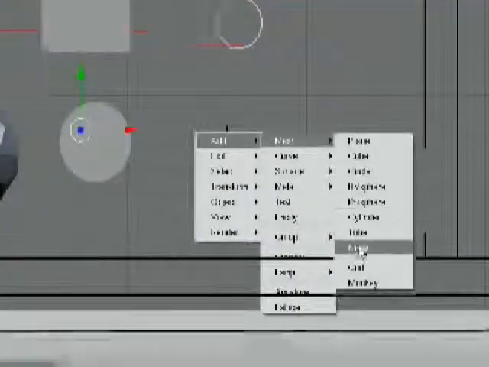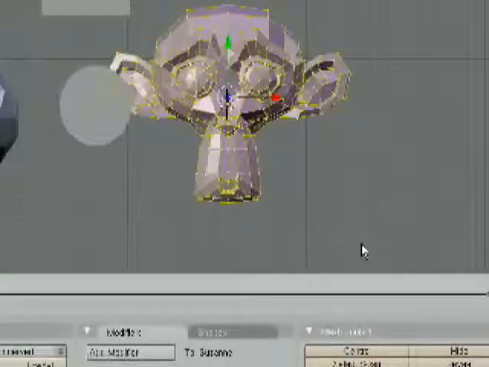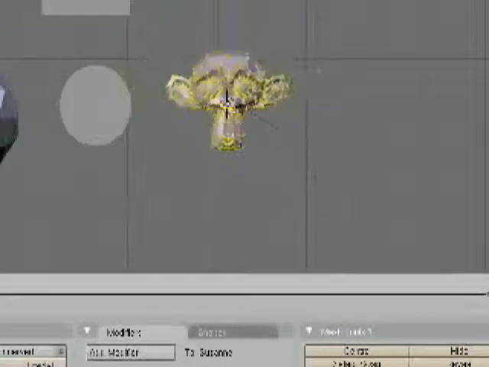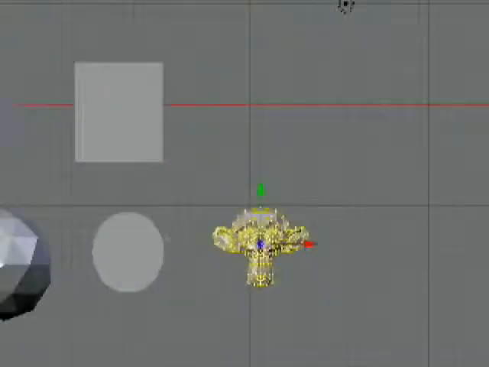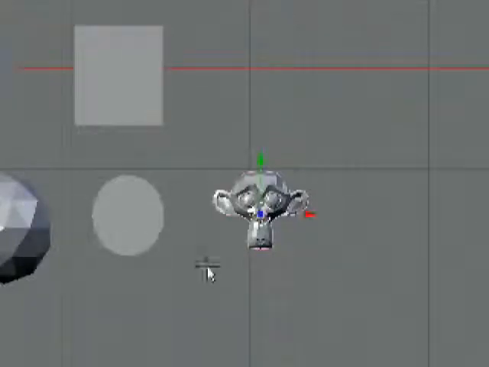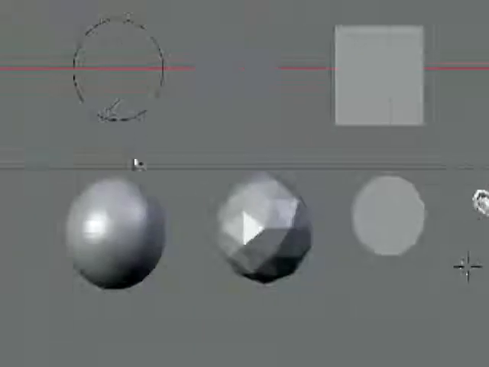mesh. Let's go down to here where it says monkey. And as you can see, there is a monkey face in this object. Hit tab. This was created by the Blender developers, and it's some sort of inside joke that most people don't understand, so we won't get into that. But you have a monkey to play with, too, also as an object.